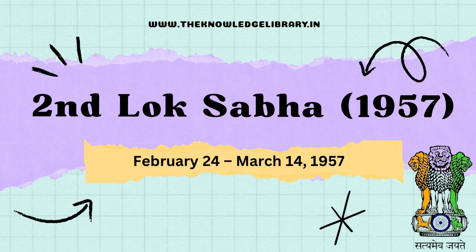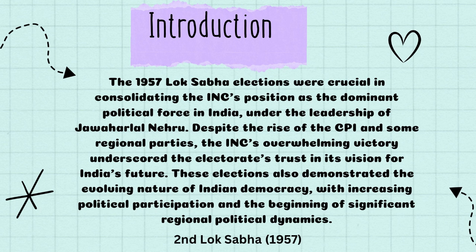The second Lok Sabha elections were held 5 years later in 1957. The 1957 Lok Sabha elections were crucial in consolidating the INC's position as the dominant political force in India under the leadership of Jawaharlal Nehru. Despite the rise of the CPI and some regional parties, the INC's overwhelming victory underscored the electorate's trust in its vision for India's future. These elections also demonstrated the evolving nature of Indian democracy with increasing political participation and the beginning of significant regional political dynamics.